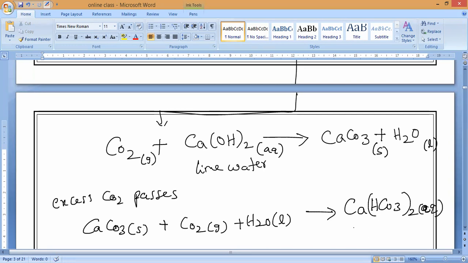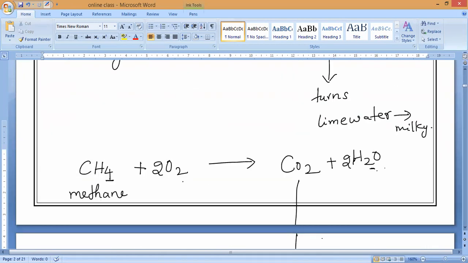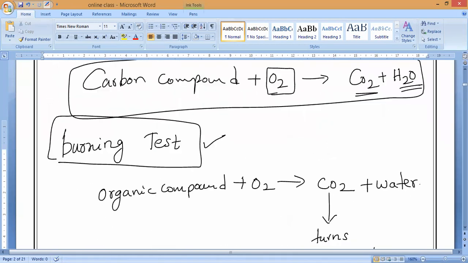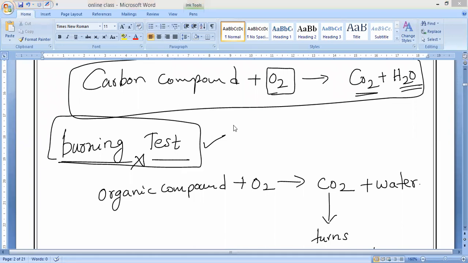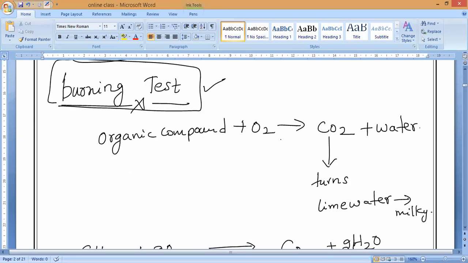It will turn colorless. Understand, everybody? So what is the only test to identify whether it is a carbon compound or not? We follow the burning test. This is what is called the detecting test of carbon and its compounds.